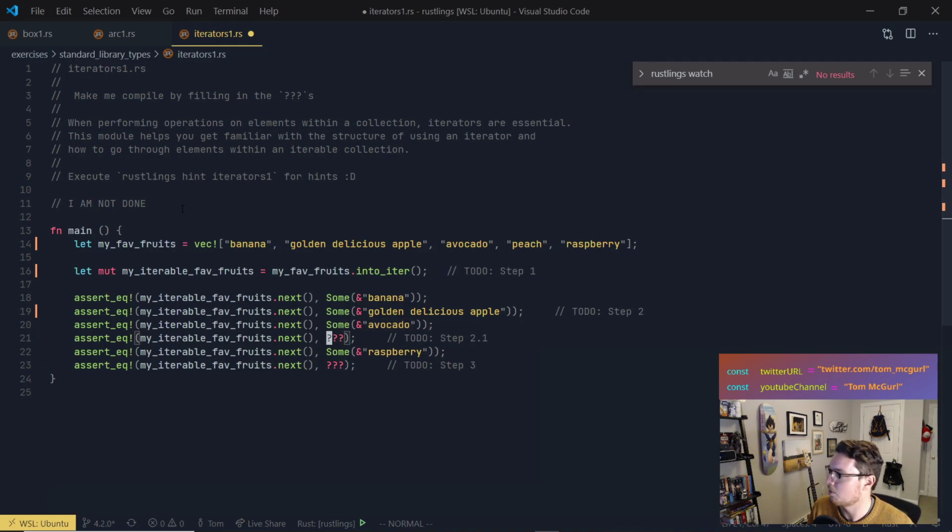Oh, to do step 2.1. What does it want us to do? Oh, I see what it's gonna ask. So here, next, there shouldn't be anything here because we're out. And my guess is that, I'm just guessing, I'm guessing it's going to return nil.